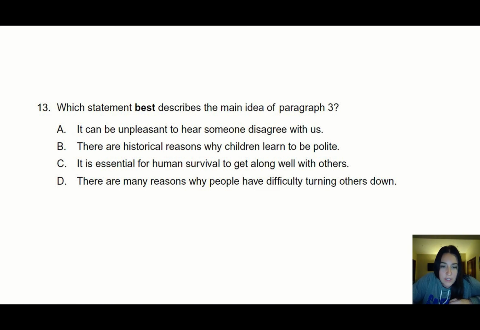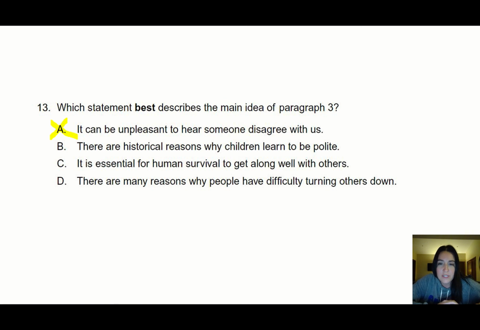Okay, so is it A, it can be unpleasant to hear someone disagree with us. B, there are historical reasons why children learn to be polite. C, it is essential for human survival to get along with others. Or D, there are many reasons why people have difficulty turning others down. Okay, so first of all, I'm going to go ahead and cross off A because it doesn't talk about the unpleasantness of hearing someone disagree with us as much as it talks about the personal and social reasons why it is hard to turn people down.